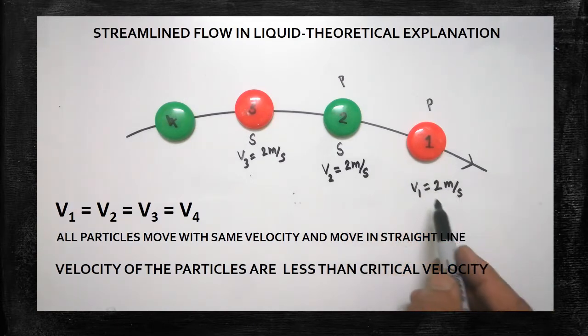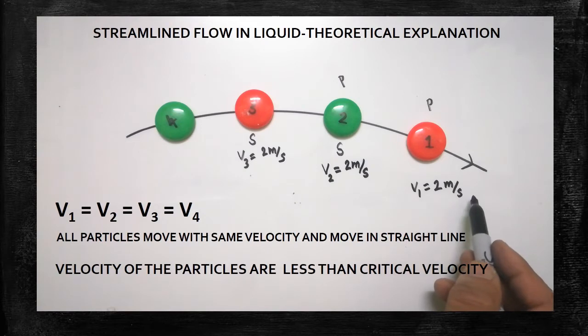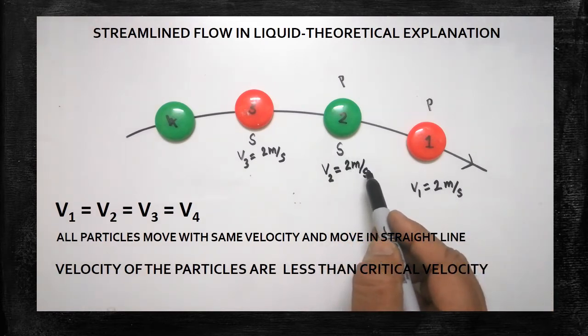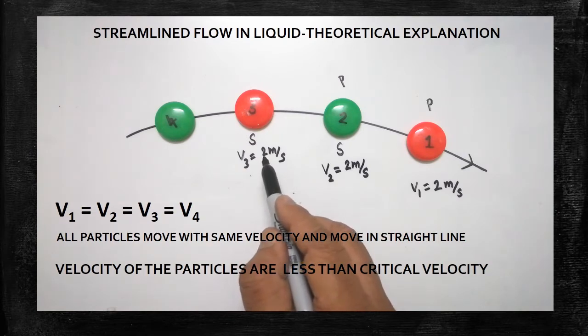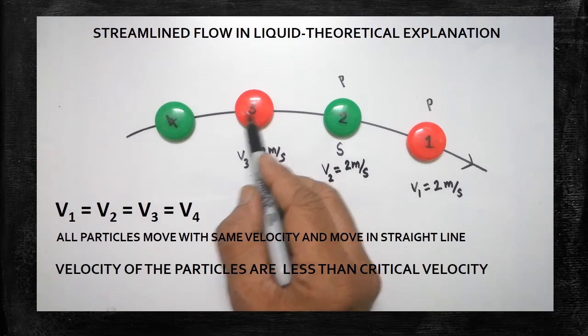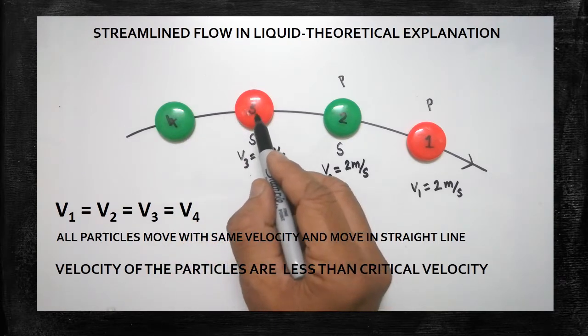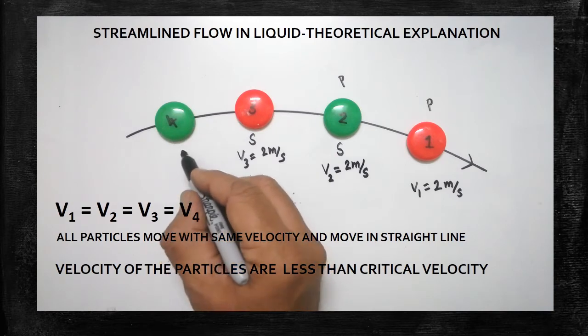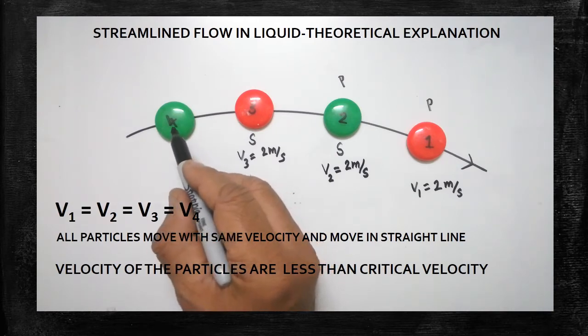The first particle is moving with 2 meter per second, which means the second particle also should move with 2 meter per second, and the third particle also should move with 2 meter per second. Now compare the third particle and the fourth particle.